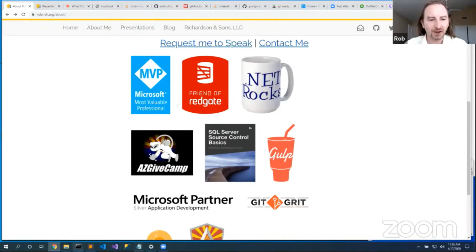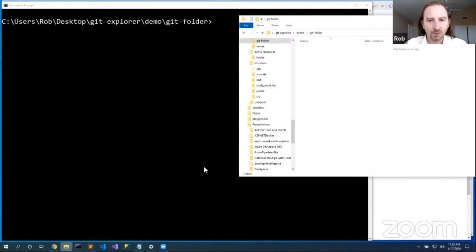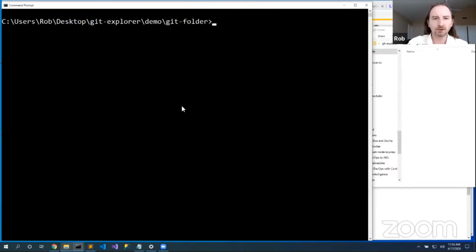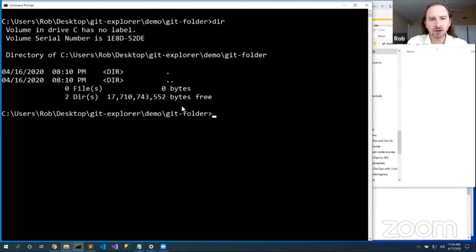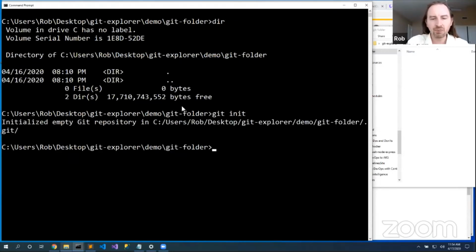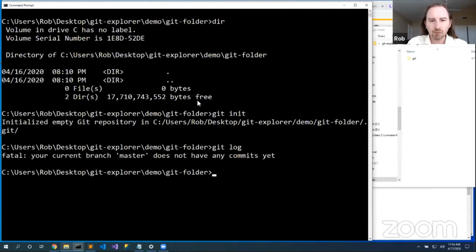So let's look at Git. I have here an empty folder. And so here in that empty folder, I'm going to say git init. Now git init will create this as a Git repository. So now I can run Git commands inside that Git repository.